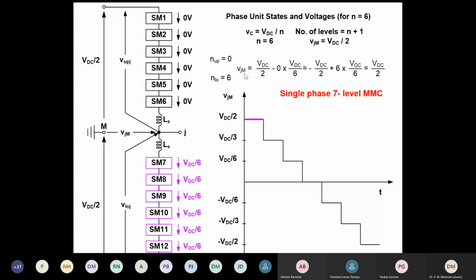So I will get by this equation VDC by 2 minus 0 into VDC by 6. So how much output I get? VDC by 2. So this is violet color, VDC by 2. Now upper is 1, lower is 5. So VDC by 2 minus 1 into VDC by 6, I will get VDC by 3. Now upper is 2. So VDC by 2 minus 2, I'll get VDC by 6. Now upper is 3, I will get 0. Upper 3 and lower 3.